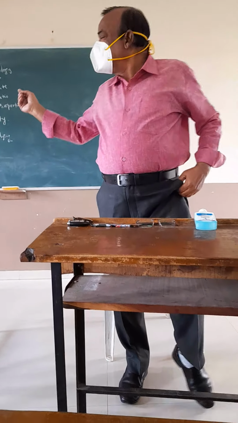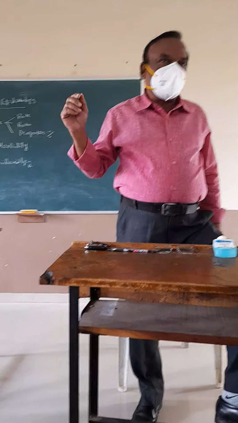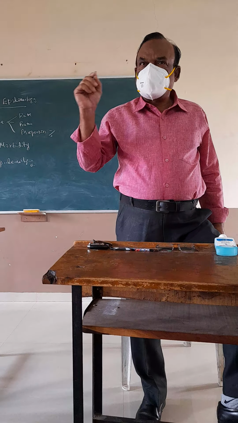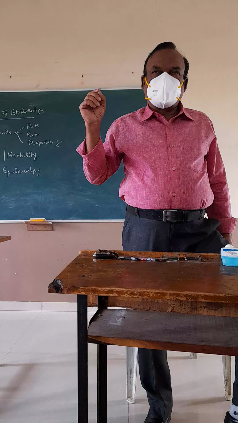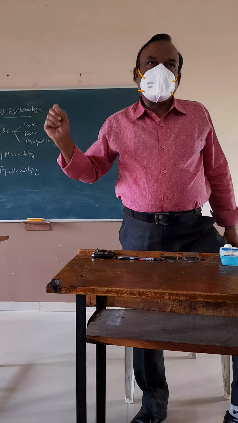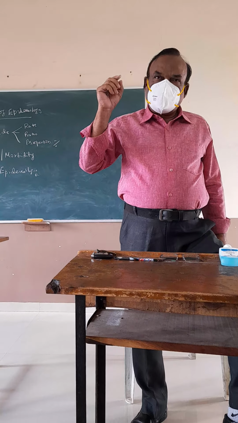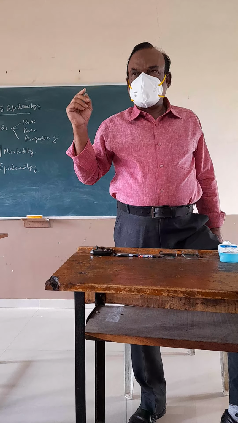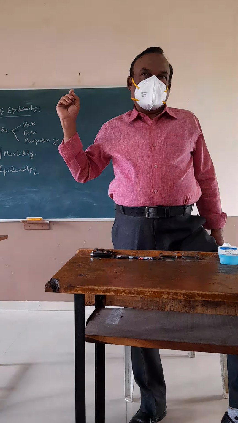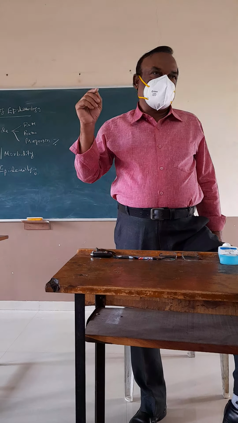Next topic. In the last lecture, I started with the introduction of epidemiology. What is the history of epidemiology? Then the Adam and Eve era. After that, two definitions given by McMahon in 1968 and M.J. Last in 1980.